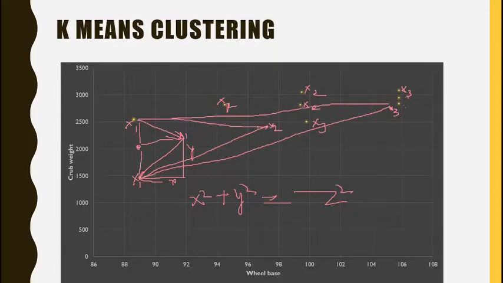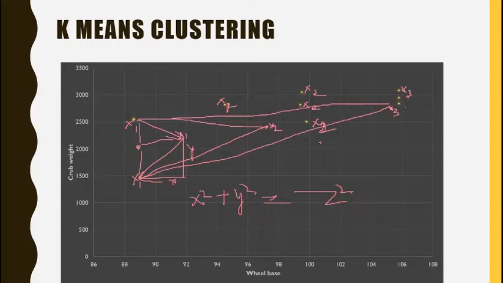Similarly, we start changing the location of x2, and within the data set which are part of its cluster, we recalculate the distance from x2. So all from the x2 data set, and then see the sum of the squares of distance.